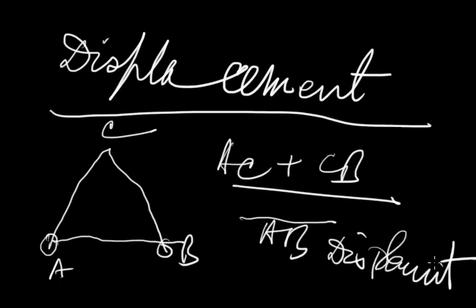So what is displacement? Now displacement can be defined as a distance covered by a moving body in a specific direction, and it is measured by the linear distance between the initial and final position of the body. So in this case, AB is the displacement by the body. Its unit is meter in SI system or centimeter in CGS system. Its dimensional formula is L.